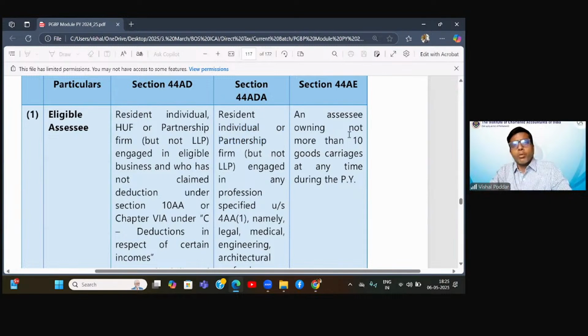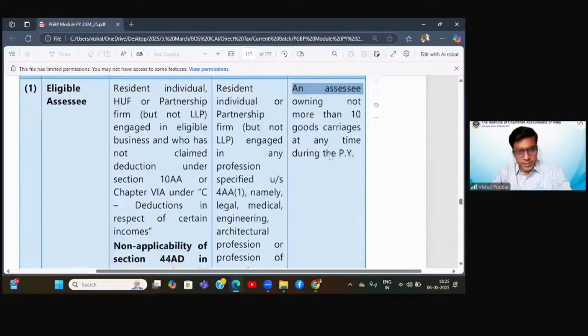However, when you come to 44AE, they have not put any such person restriction. So here even a company can be covered, even a partnership firm, LLP, individual, everybody or anybody can be covered. So understand this comparative difference first.